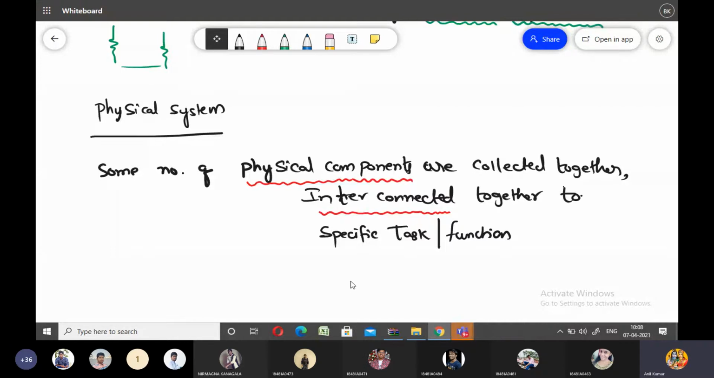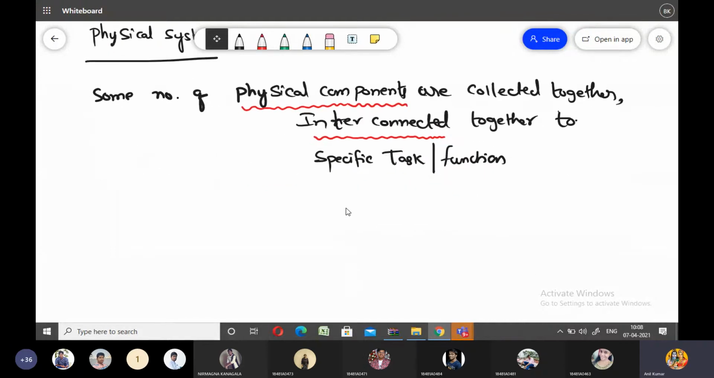Right, so these are the examples for the system. All of you please consider, a classroom is also a good example for the system. Blackboard, benches, all together connected to perform a specific task. So we may consider the classroom as an example for the system. So here it is a physical system.